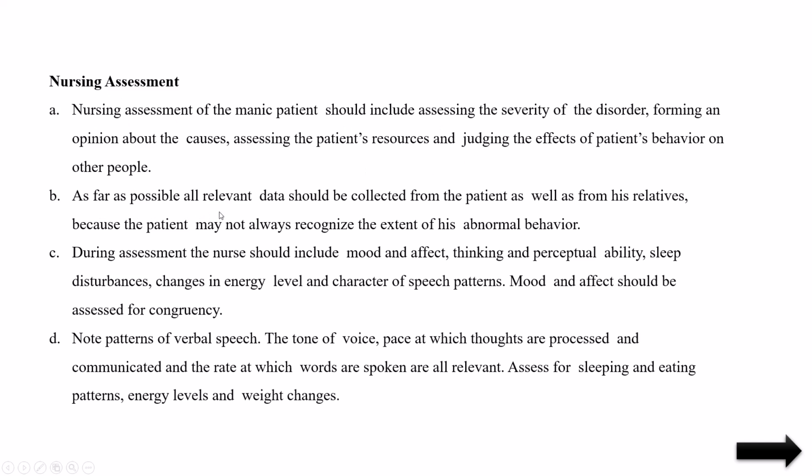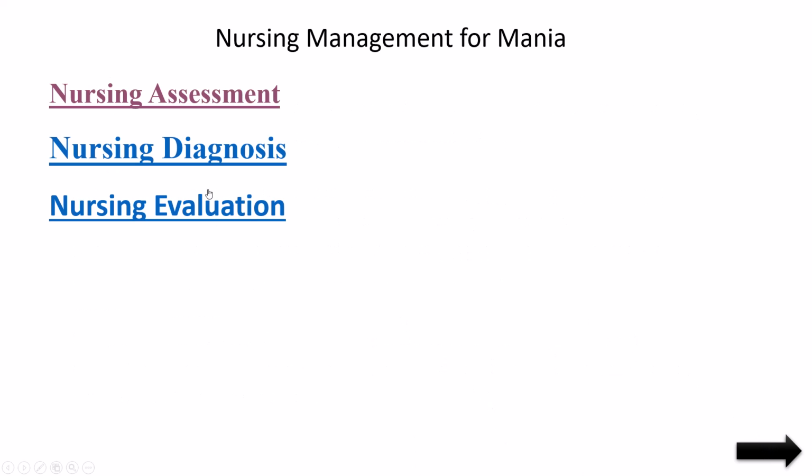As far as possible, all relevant data should be collected from the patient. That I already explained. During assessment, the nurse should include mood and affect, thinking, and perceptual ability. The nurse has to find all this. Note the pattern of verbal speech. I already explained these signs and symptoms of the patient. The nurse can assess by talking with the patient, by getting information from the previous records, and by talking with their parents or relatives who are available with the patient. Like that they can assess and get the information. So next is nursing diagnosis.